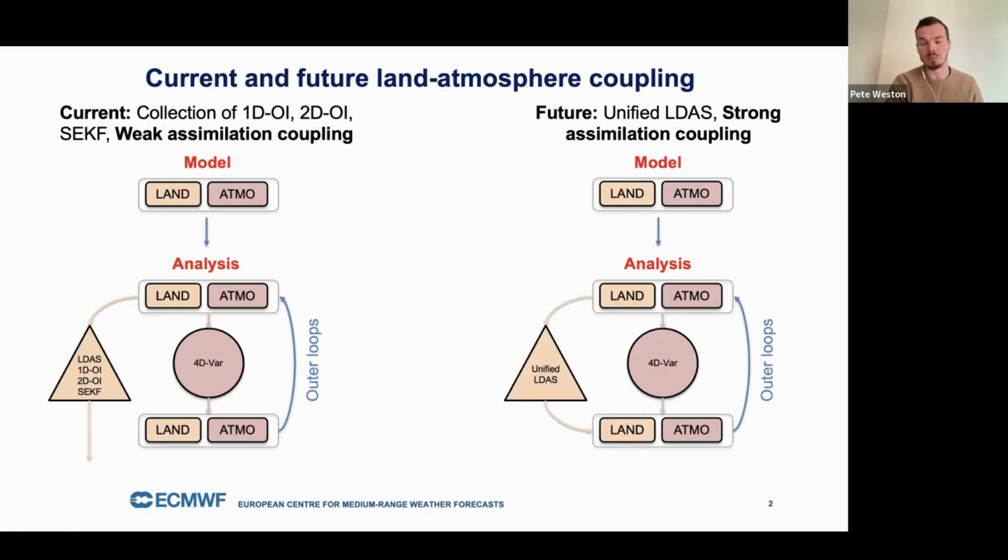In the future, we hope to move to a more strongly coupled assimilation system. So the main difference is that the land analysis is now fed into each different trajectory within the different outer loops, allowing the atmosphere and the land to update simultaneously, and hopefully lead to some benefits.